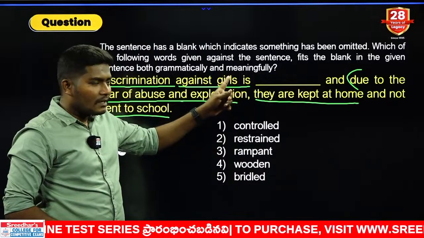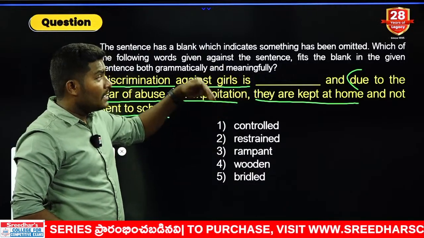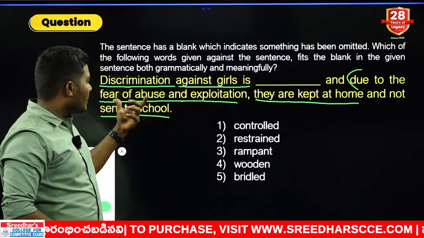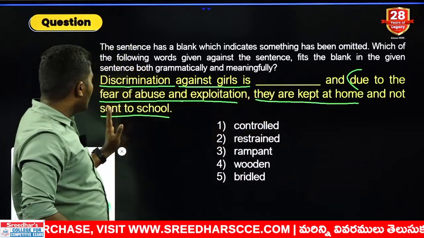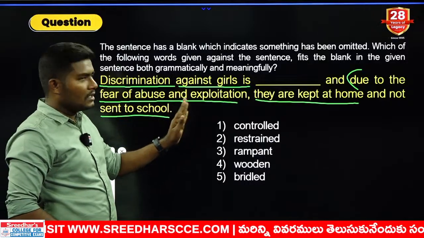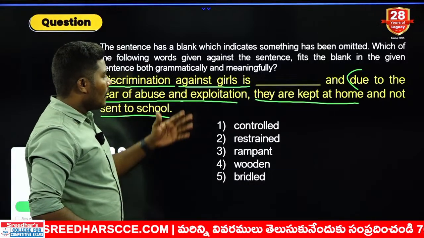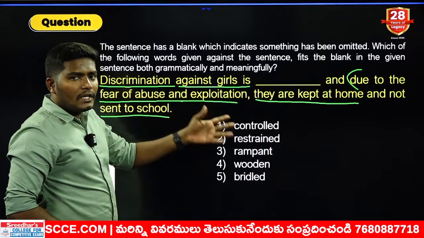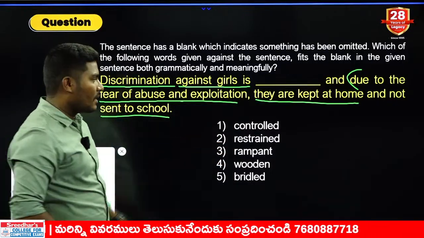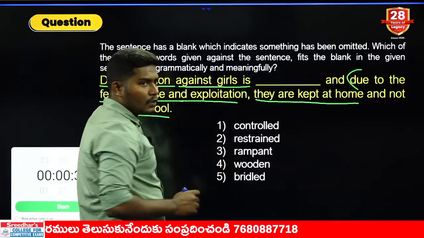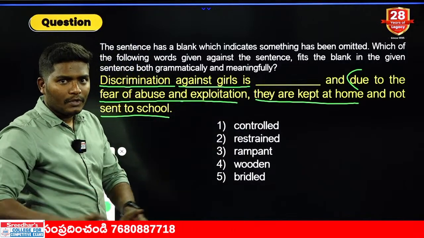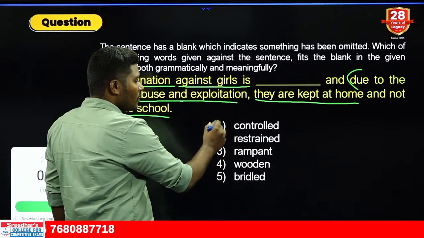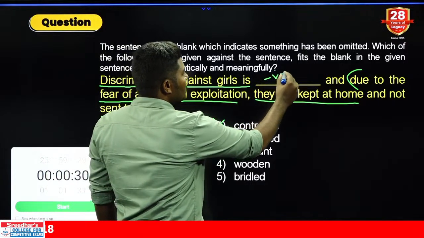That means there is a discrimination or no discrimination at all? There is discrimination. People are afraid that they would be abused or exploited, so they are kept at home and not sent to school. We are speaking about the girls, the small kids and all. Now, discrimination is there or not there? There is discrimination. Look at the first word. What is the first word? Controlled. If the discrimination is controlled, girls will not be kept at home. There is discrimination. We cannot use positive words. We need to use negative words.